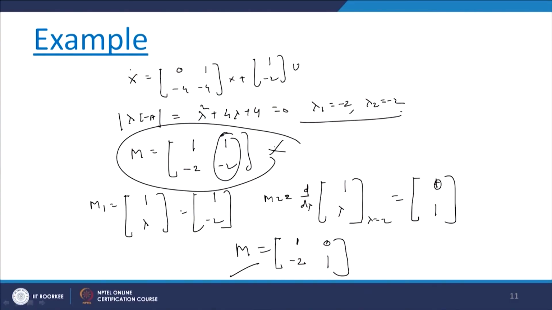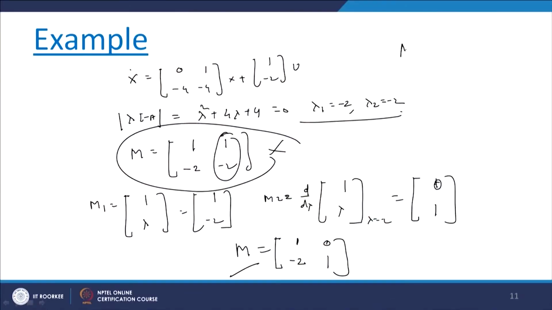In this particular example, the most important point we observe is about writing the elements as a model matrix. We started with writing AM, and because this is a companion form or controllable canonical form, we have to write down a Vandermonde matrix as 1 1, lambda 1 lambda 2. But in this particular case the eigenvalues are repeated, that is why initially we write the eigenvector as 1 lambda, that is 1 minus 2, but for the other one the same eigenvalue cannot be written.